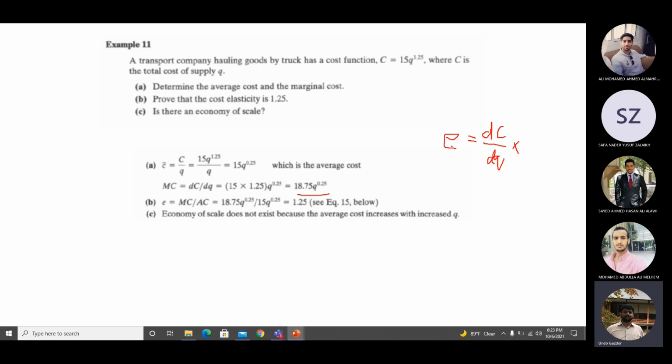And what is average cost? Average cost is cost upon Q. So it's basically change in cost per unit cost divided by change in supply per unit supply. Sorry, I should have written the reverse.